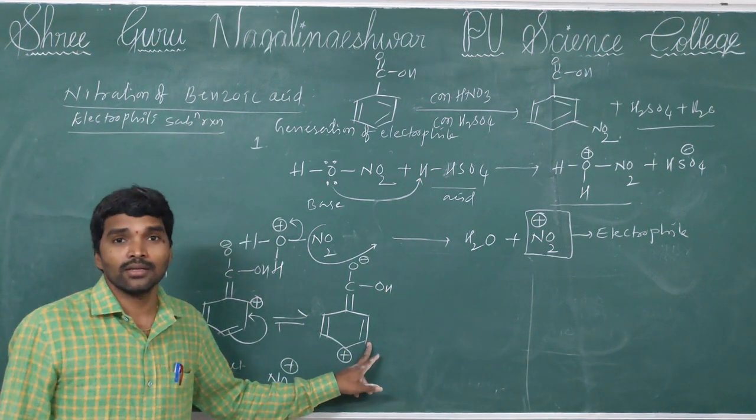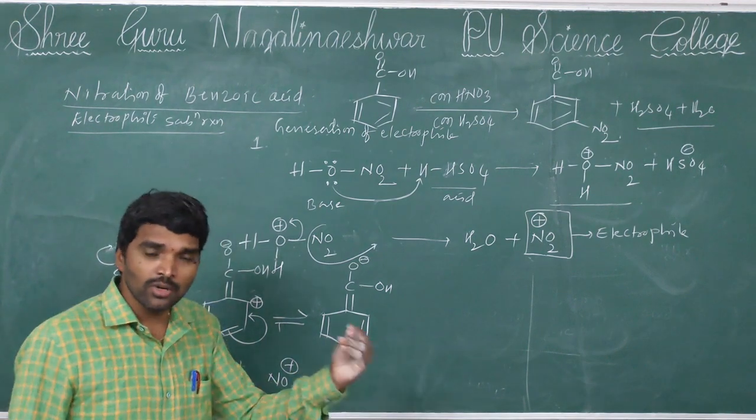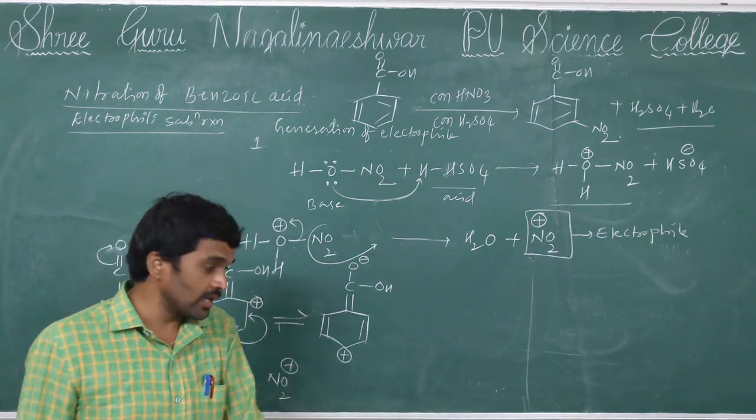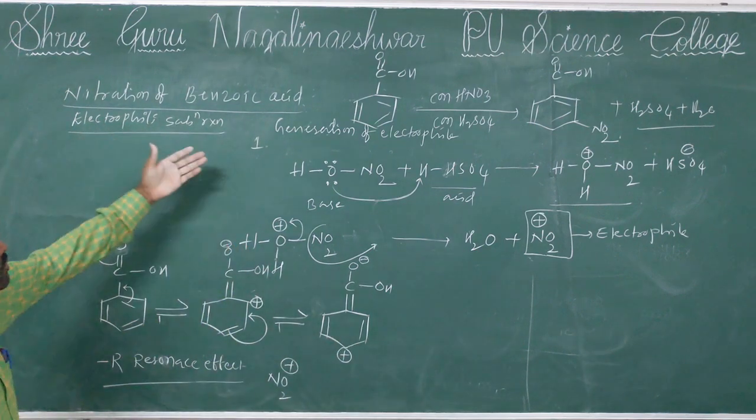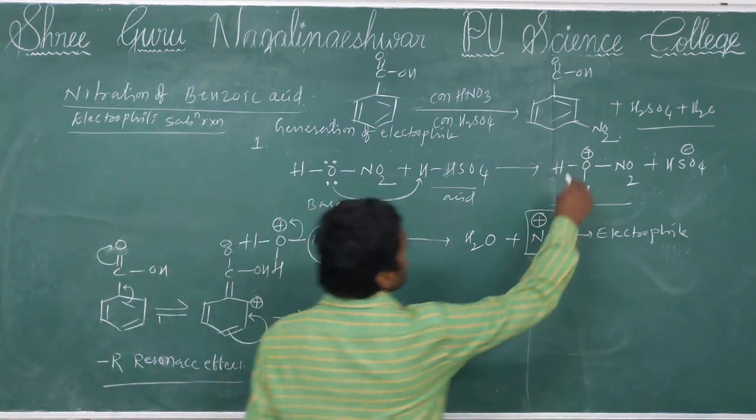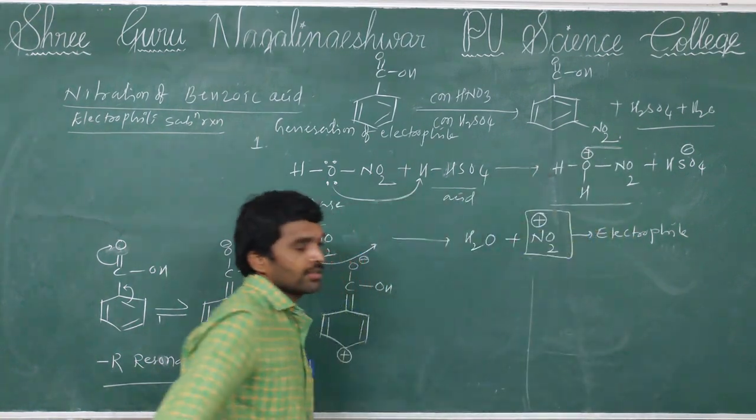The meta position is empty. Because there is no negative charge, no positive charge, chances are there to join here. So that's why in benzoic acid, the nitro group is joined at the meta position.